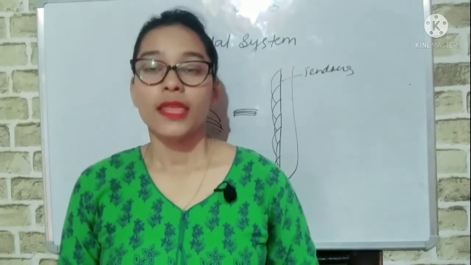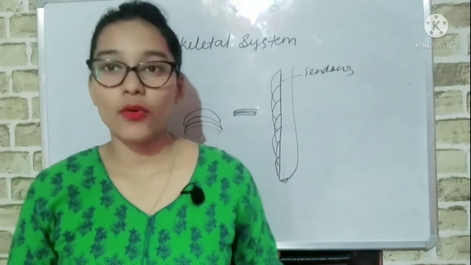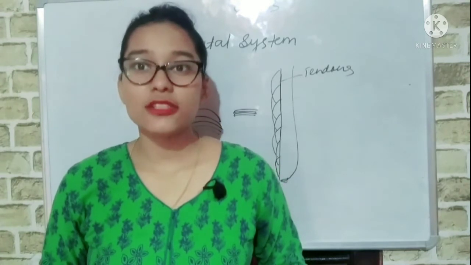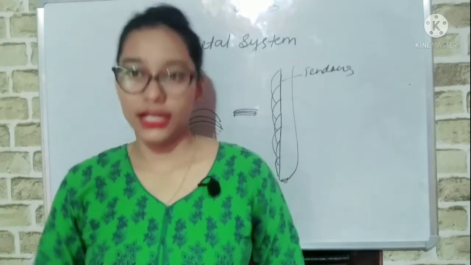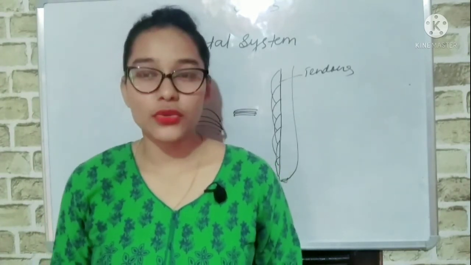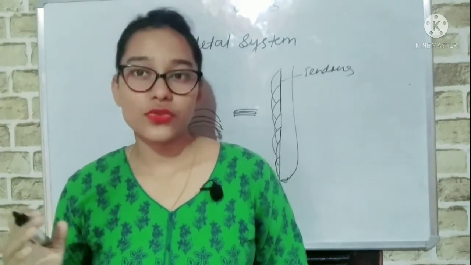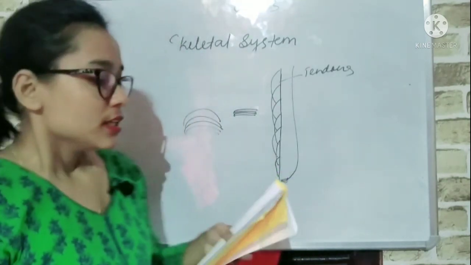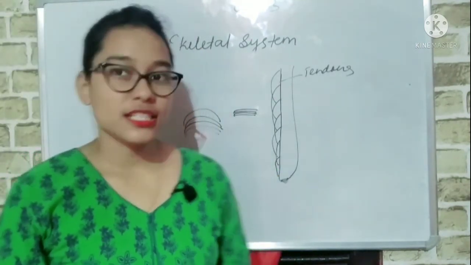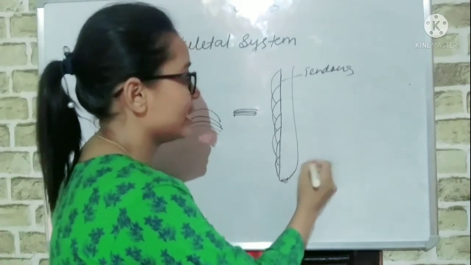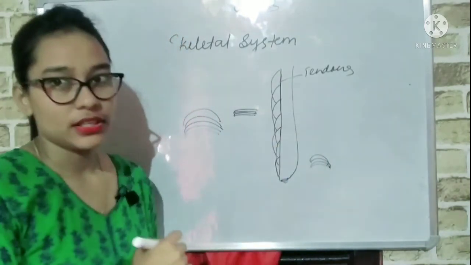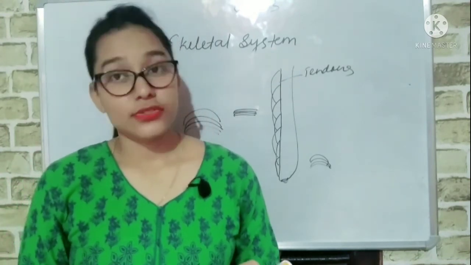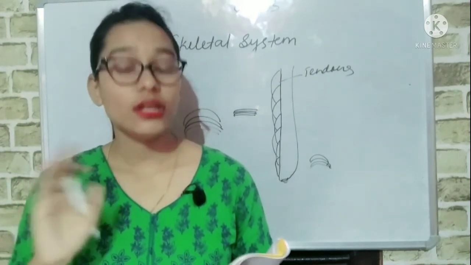Now you see, the muscles of our digestive system. Why are they involuntary? We cannot stop the process of digestion, right? It will go on continuously. It is not under our control. That is why they are involuntary muscles. And the muscles of the digestive system are smooth muscles. Smooth muscle means they don't have layers one over another. That is why it is called smooth muscle or unstriated muscle.